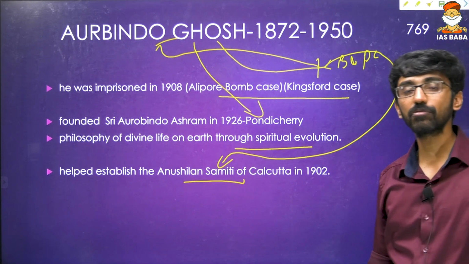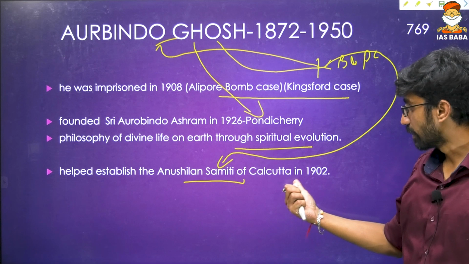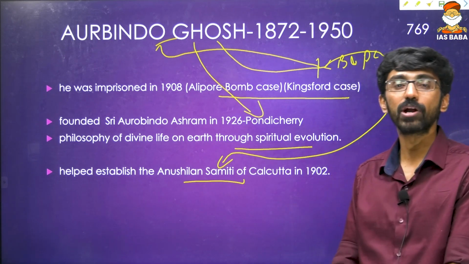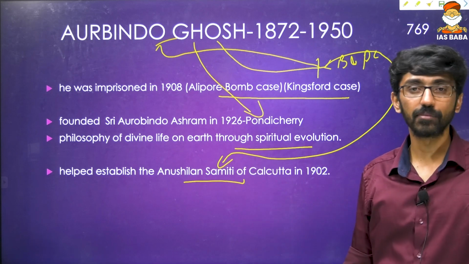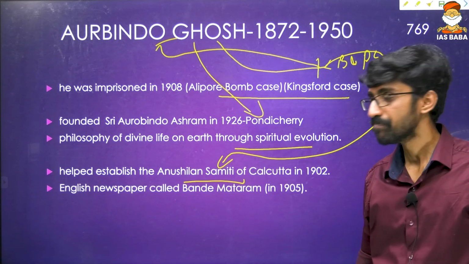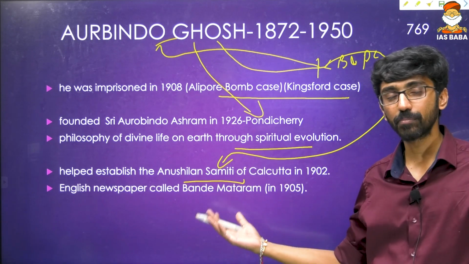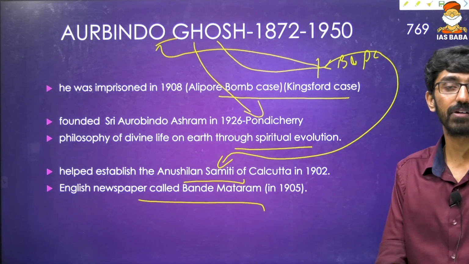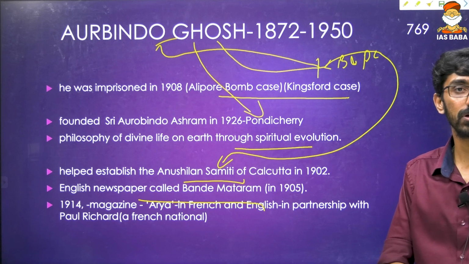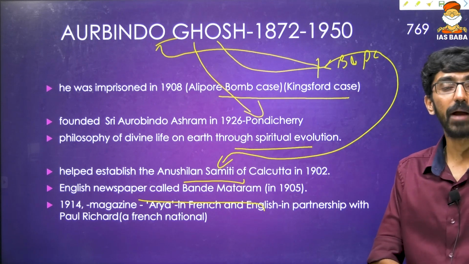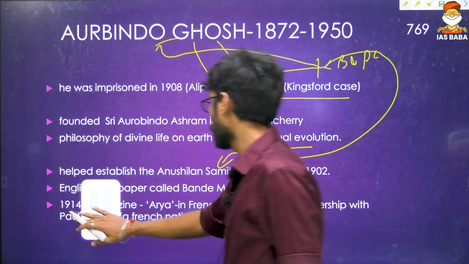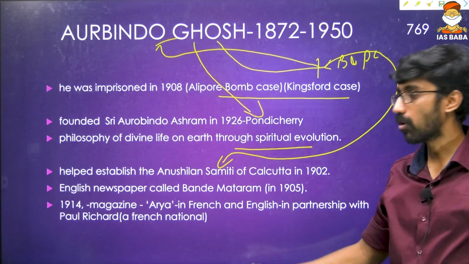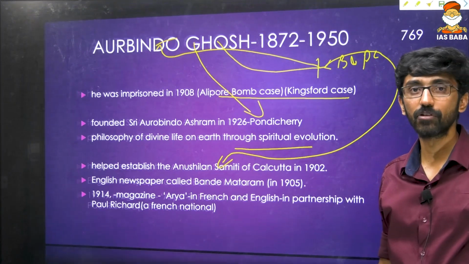The activities of Anushilan Samiti, one of the revolutionary societies in Calcutta in 1902. Aurobindo Ghosh and his brother Barindra Kumar Ghosh played a hugely important role in inculcating revolutionary thoughts in Bengali youth, and perhaps in the entire India also. He established an English newspaper called Bande Mataram in 1905, again full of revolutionary thoughts. And one magazine he started is called Arya, in French as well as in English, in partnership with a French national, Paul Richard, established in 1914.